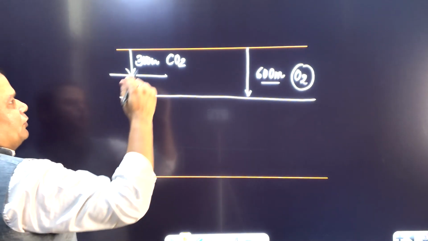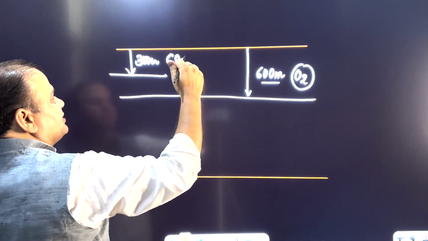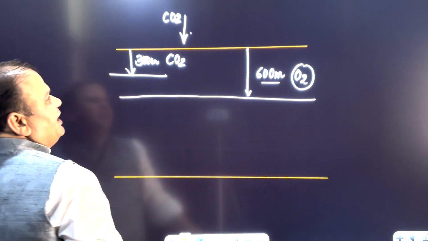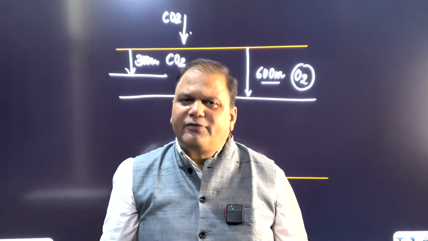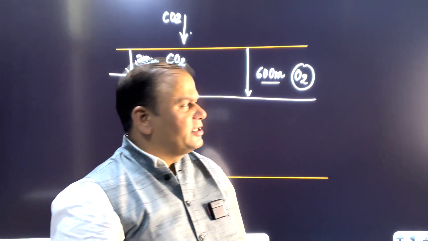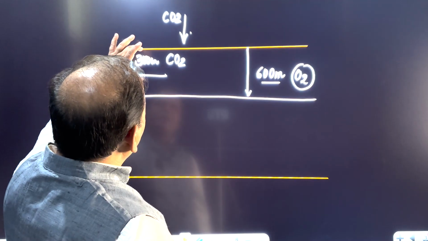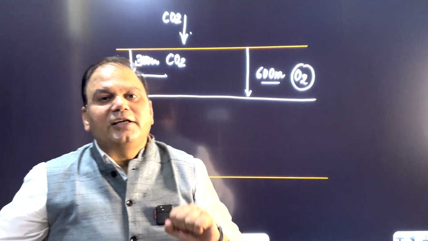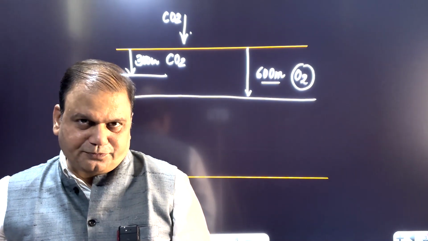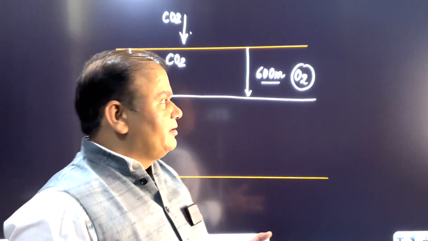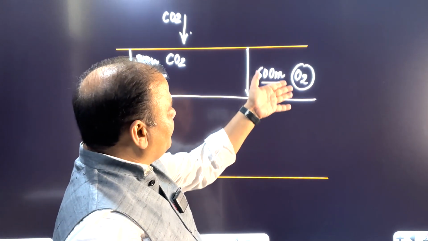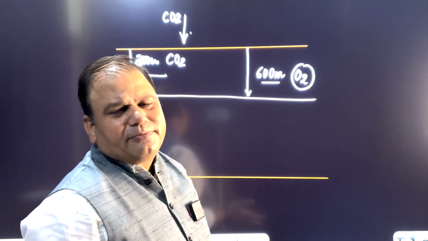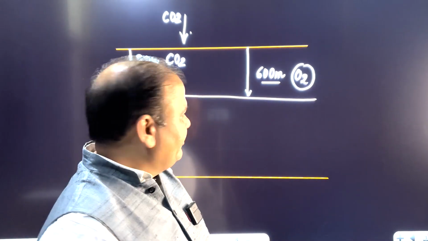Why? Because oceans act as a carbon sink. They are responsible for absorbing CO2 from the atmosphere directly. And this CO2 is utilized by phytoplanktons, the algae, for photosynthesis. But CO2 is confined to the upper 300 meters of the ocean, because this part of the ocean is in contact with the atmosphere. And sufficient oxygen is present in the upper part to a depth of about 600 meters, which is utilized by the marine organisms for their survival.